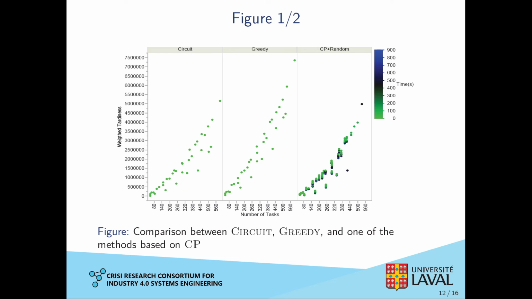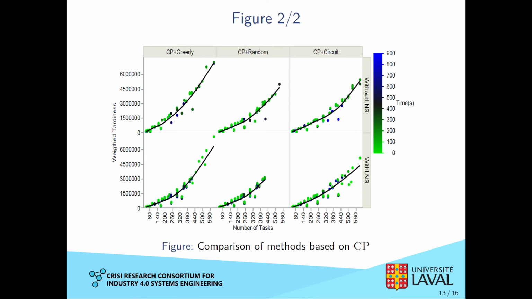So here we basically compare 2 heuristics to a CP solver. Here we see that the circuit heuristic finds similar solutions to CP plus random, while CP plus random continues to find better solutions over time. We also see that circuit is quick to compute. But what would happen if we decided to merge both?